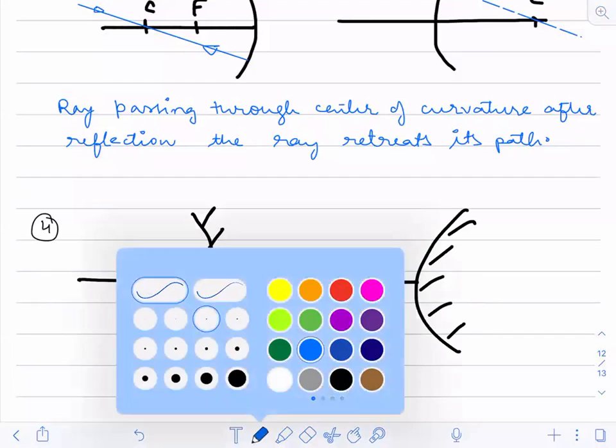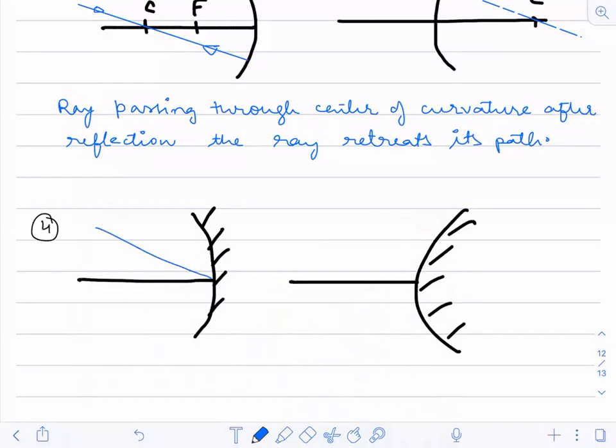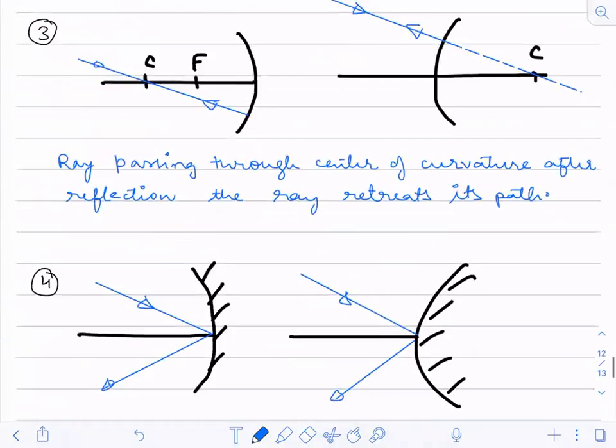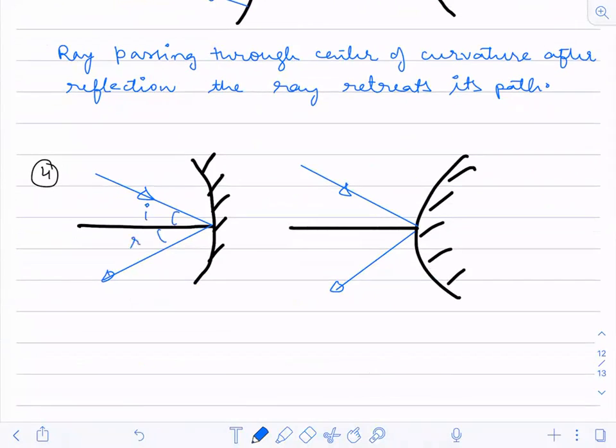Now the rays which are coming like this, how will they go? They will go like this. Anyway, this ray has to follow the law. All the rays are actually following the laws of reflection, so there is no new thing in this. As per me, this fourth thing should not be taught, because it is very obvious.